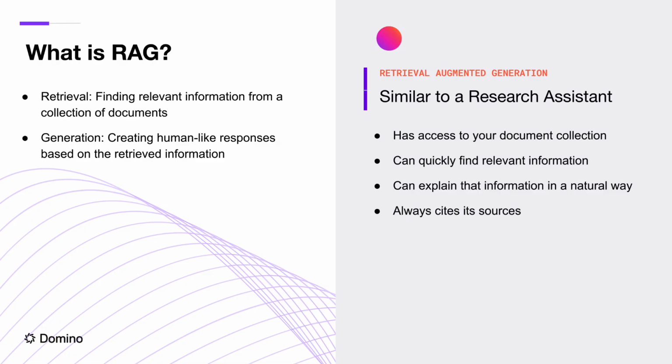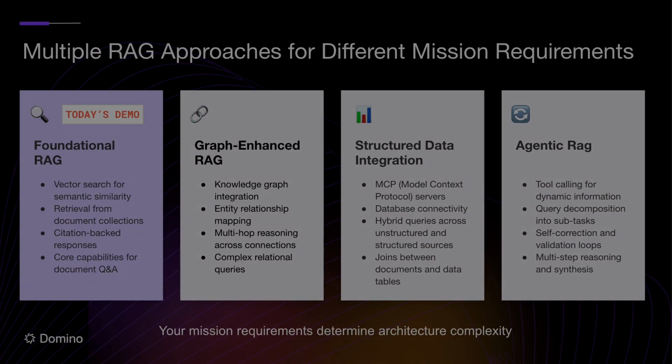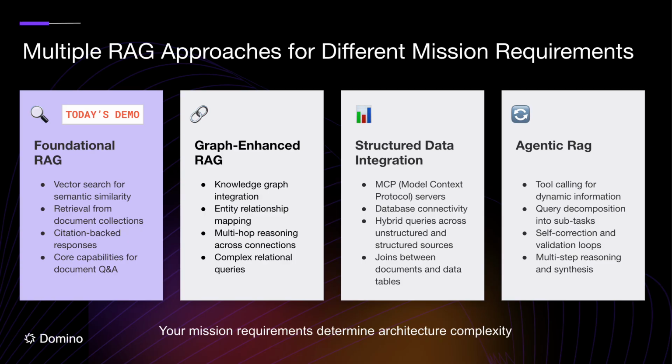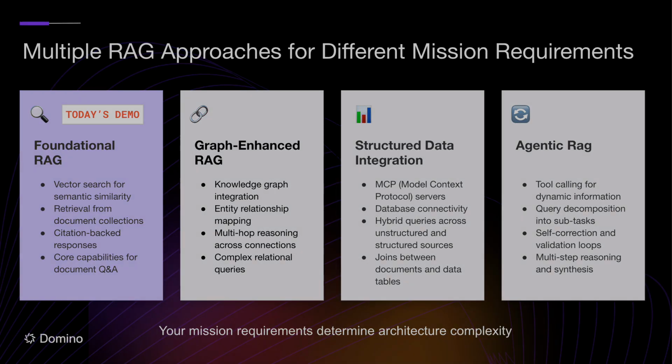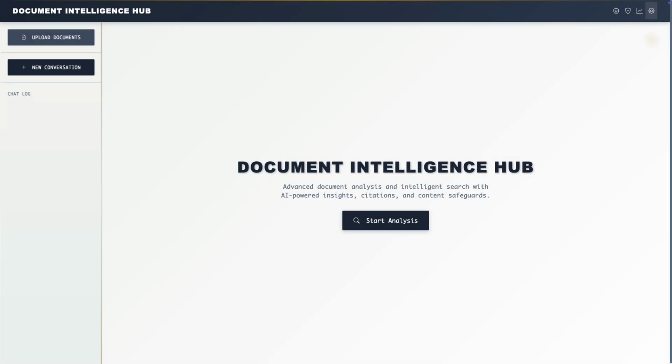It's worth noting that RAG comes in many flavors, and Domino supports multiple approaches, incorporating knowledge graphs through GraphRAG, connecting structured data through MCP servers, and even agentic RAG that uses tool calling, query decomposition, and self-correction to dynamically gather and synthesize information. What I'm showing you today is a foundational implementation, but the platform enables more sophisticated architectures as your needs evolve. Here's an interface we've built to demonstrate document intelligence capabilities.